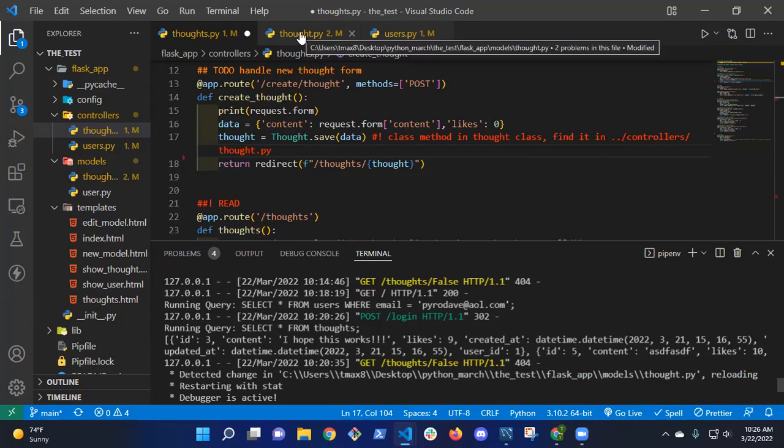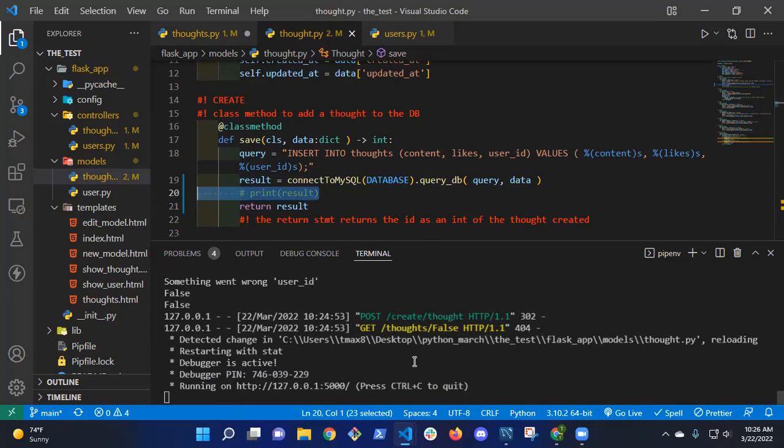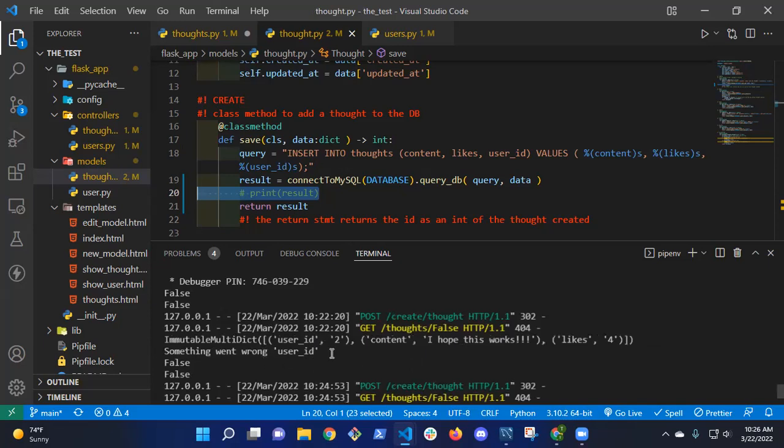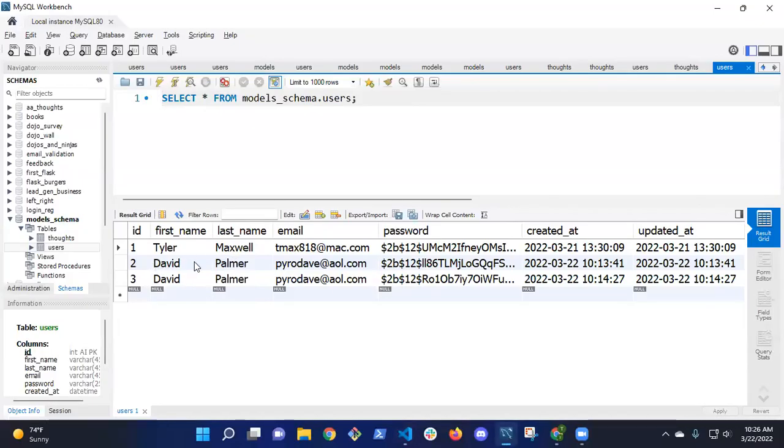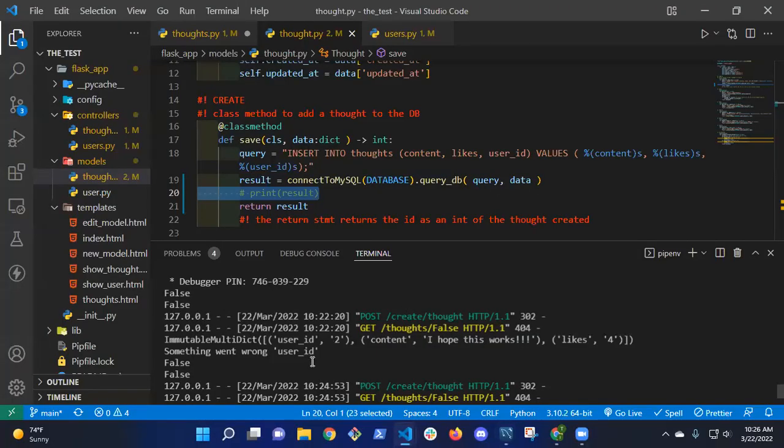So if I go back to thought, I think that's this one. Actually, let me take these, I'm going to comment it out. Okay, so I think the issue is something went wrong, user ID. User ID is 2. So if I go back to my database, user ID is 2, so that's fine. Let me check my thoughts. User ID 1. Okay, so likes is 4. So when I have something wrong, user ID.